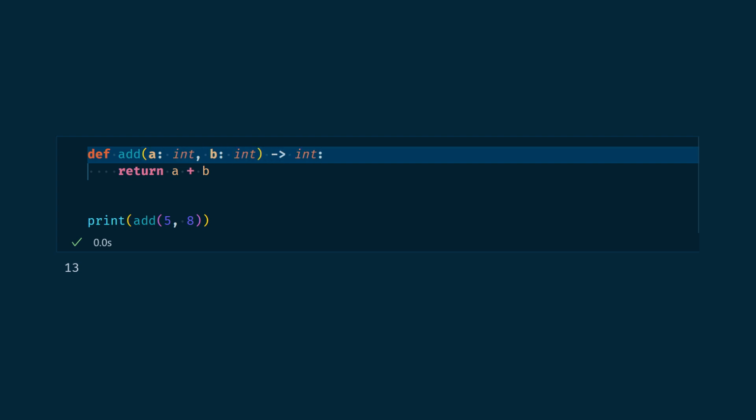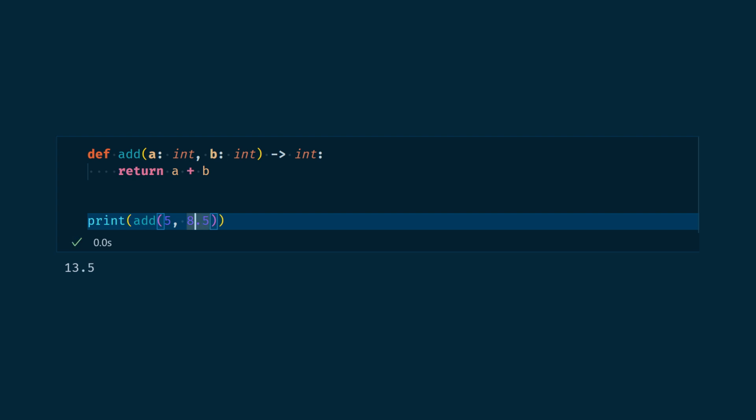Here, we created a function named add and type hinted what the function was supposed to take and to give. Here, 2 integer inputs and 1 integer output. But in Python, nothing stops us from writing that. As long as the operation a plus b is well defined for the objects a and b, adding variables is legal. Be they integers or real numbers, that will add them as expected.